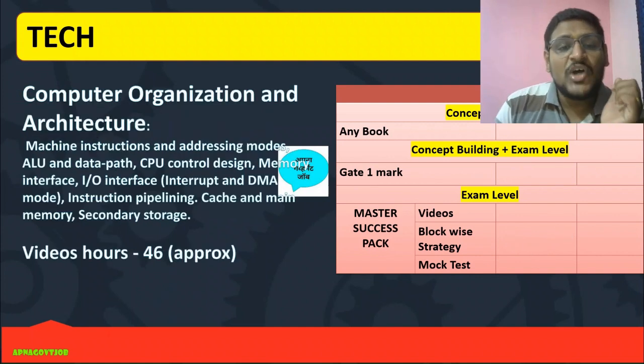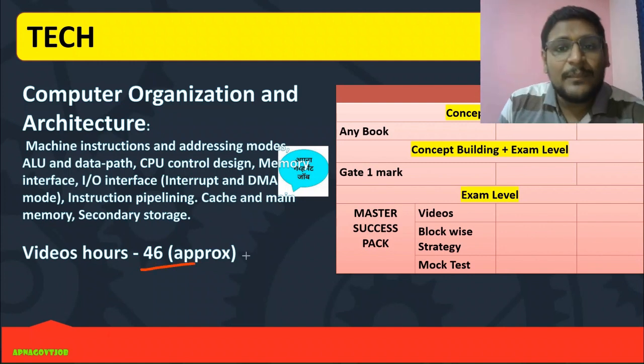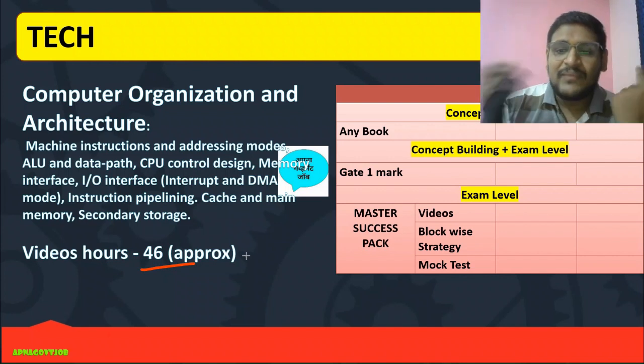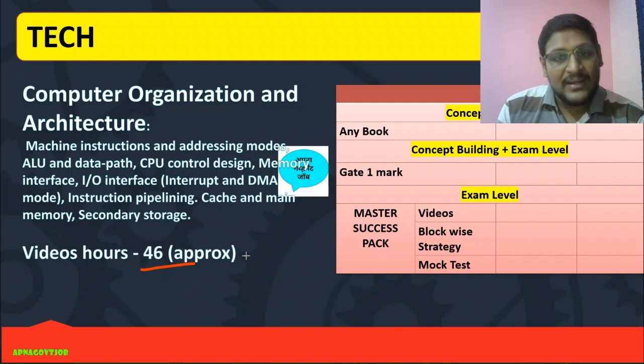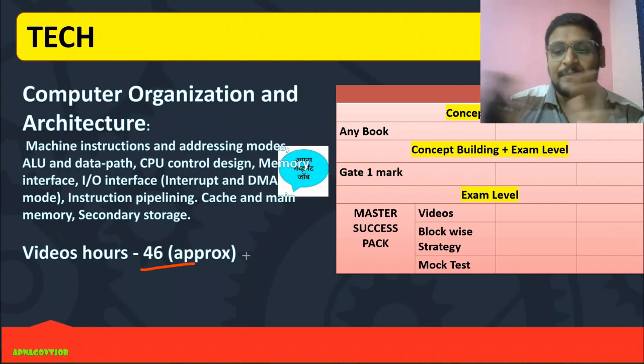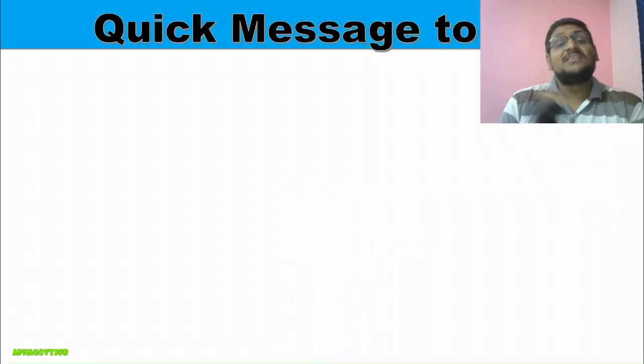And the next subject is computer organization and architecture, COA, for which we have approximately 46 hours of content, and this is again the minimum, the maximum I guess will be around 50 hours, right? So again the guidelines will be the same: GATE 1 mark questions you will practice after completion of this. Those who are new students and those who are repeaters, GATE 1 mark plus GATE 2 mark you will practice after revision of COA, correct? Blockwise currently, no need to worry, we will start later, right? So these are all the guidelines for all the subjects of phase 2.